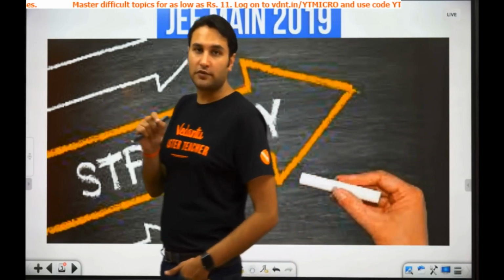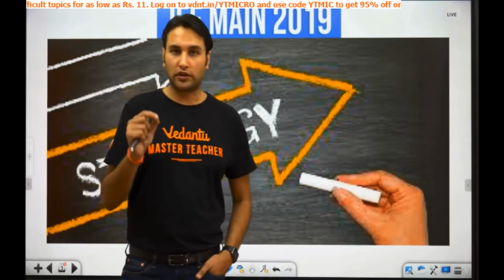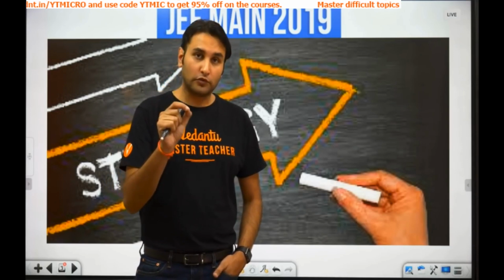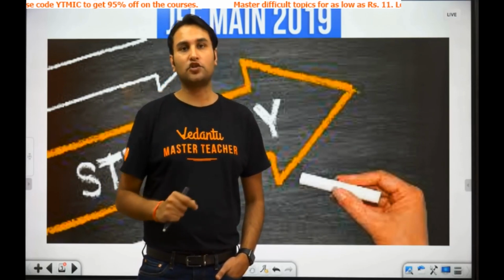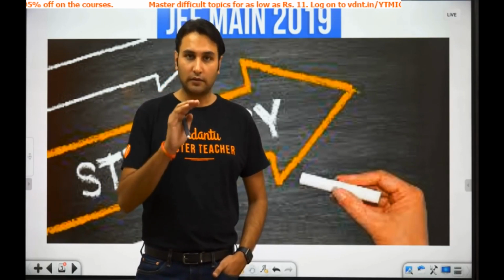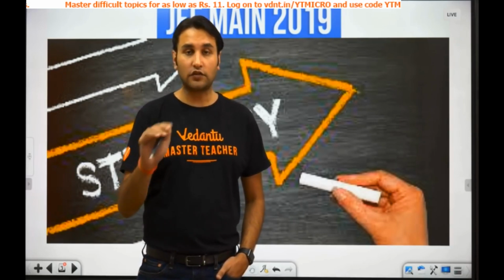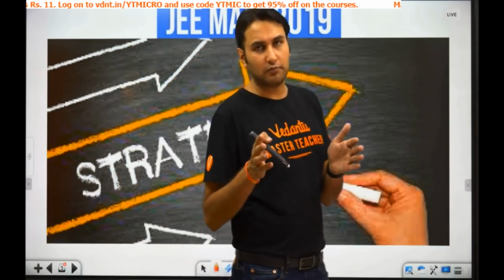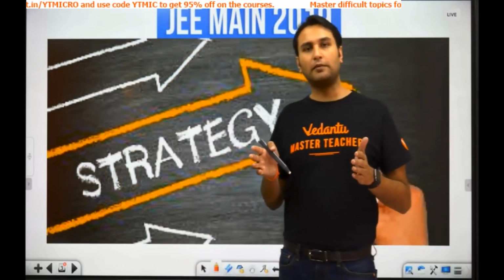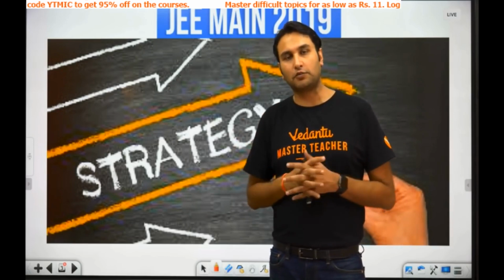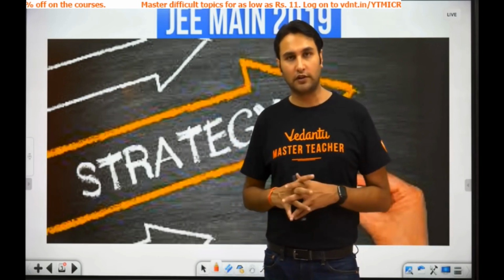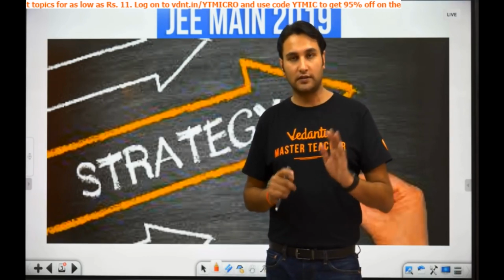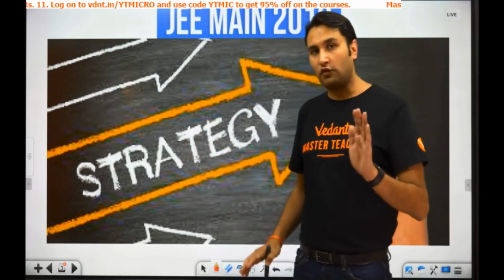In these problems, do not try to apply shortcut tricks. Okay, because for the problems for which you know the method, your accuracy should be very, very high. So apply the method that you know, crack it with 100% accuracy. So what will happen? Out of 30 problems in math, for example, you will be able to attempt approximately 15 to 20 problems or whatever as per your level. Okay, you will have attempted the questions which are from your strong areas.